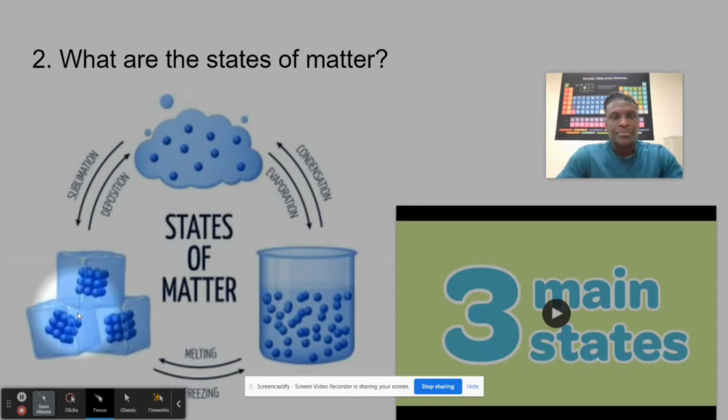They're not moving. But look, in a liquid, the particles are moving at not a fast pace, but they are slightly moving, right? They are bouncing off each other. But look at a gas. The particles are moving, they are wider.